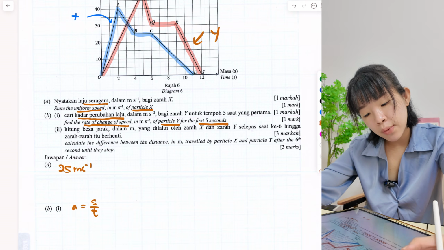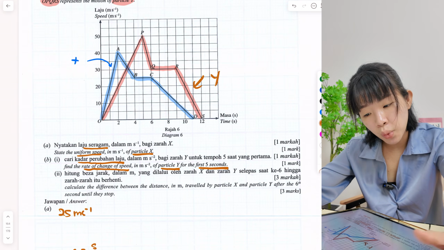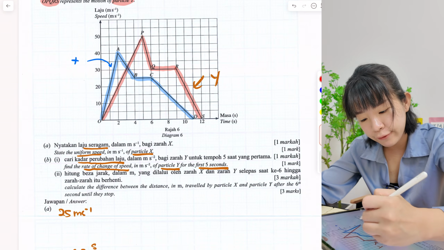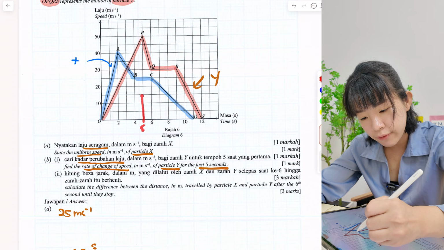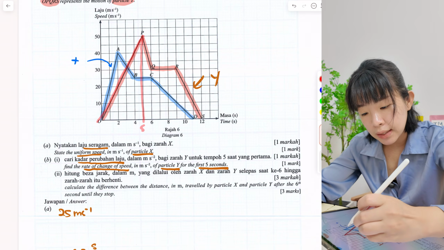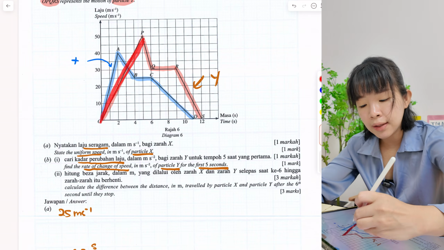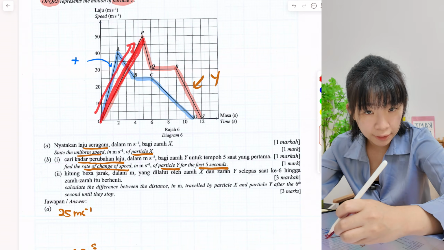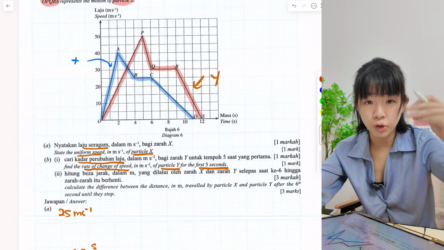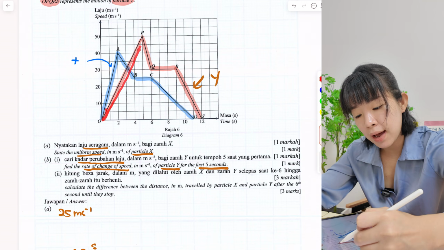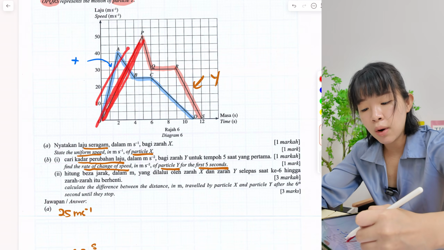Okay, so which part do they want? They want the first 5 seconds for particle y. Okay, red color. Look at the red color. First 5 seconds, which is this part. Okay, so you see the line going up, the answer will be positive. If the line goes down, meaning slow down, your answer must be negative. But for this part, first 5 seconds, the line goes up, so it is positive.